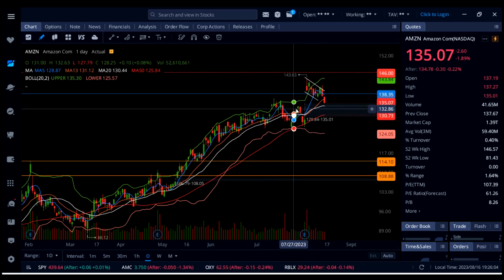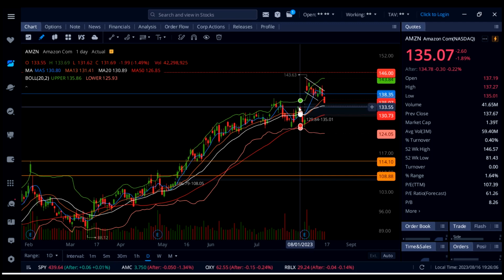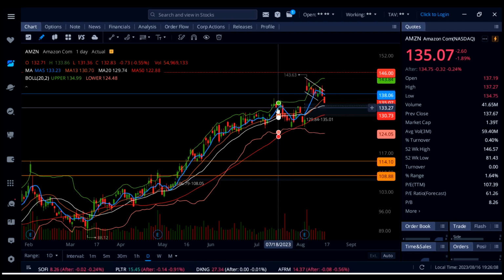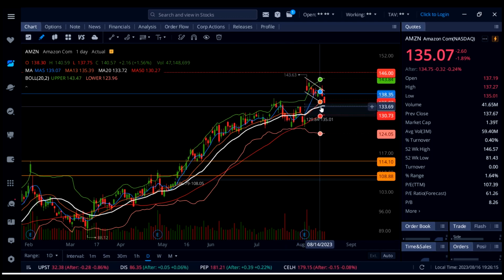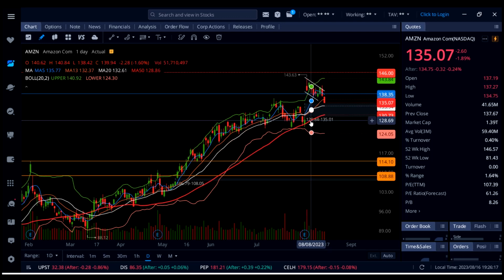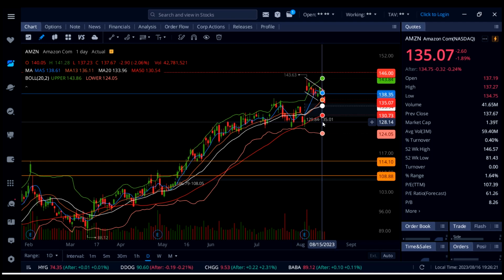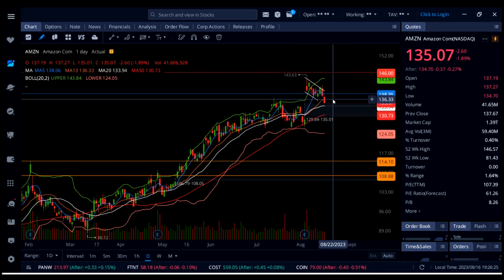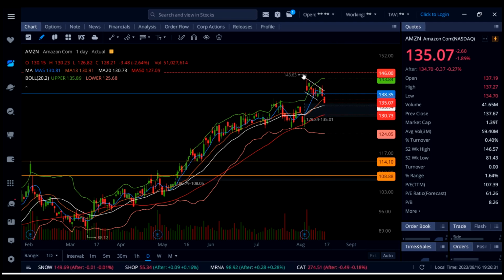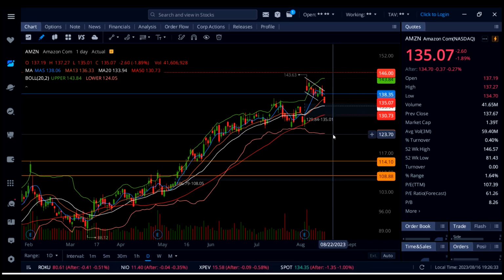And also if you look at my screen right here, around 133 to 134, this is where Amazon got rejected before also, so this should be a strong level of support on Amazon. But only if that gives up, you're going to see this gap getting closed, and that is down here under 130. Now to the upside, Amazon needs to get over 138, and if that happens, we're going to see continuation to the upside back up to 143.84, and then that price target on top, 146.